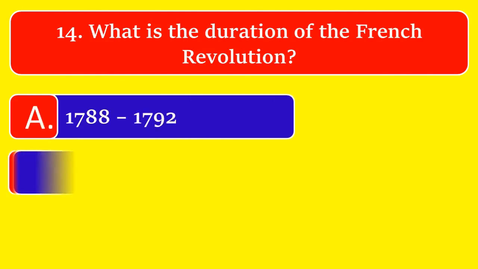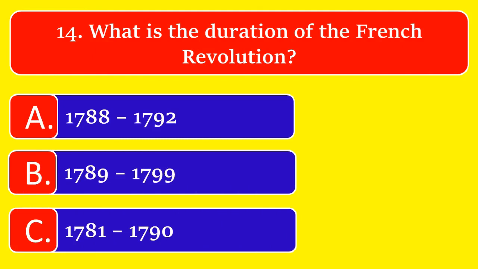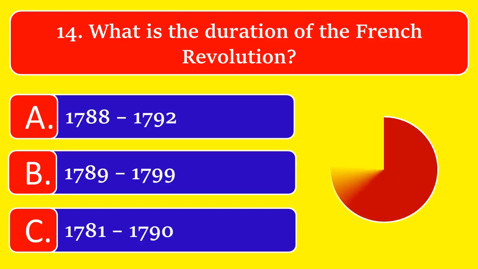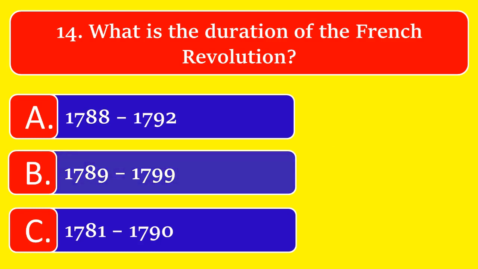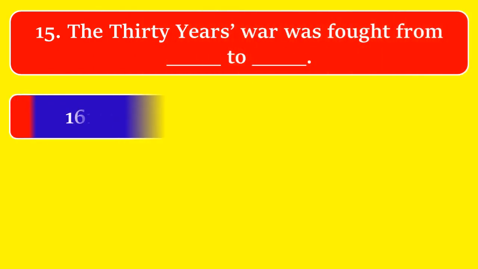What is the duration of the French Revolution? Option A, 1788 to 92, option B, 1789 to 99, or option C, 1781 to 1790. The correct answer is 1789 to 99.